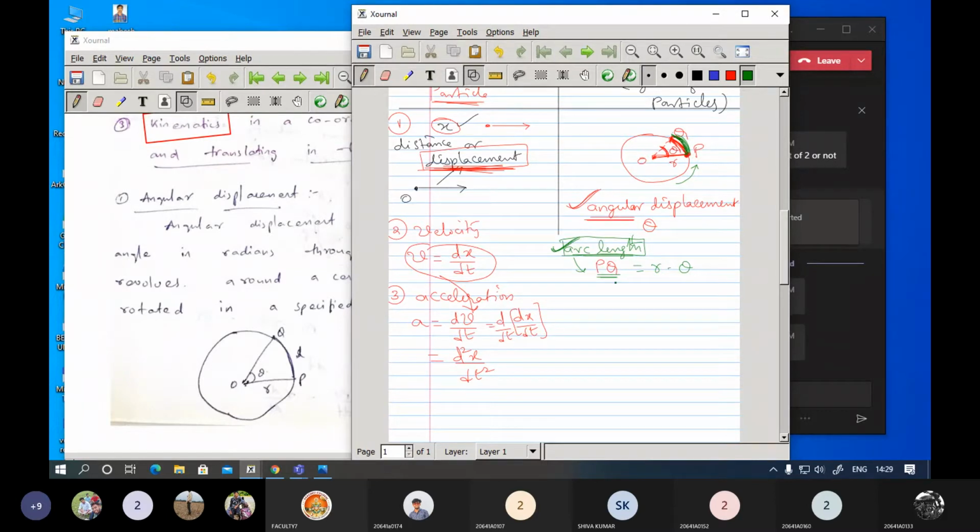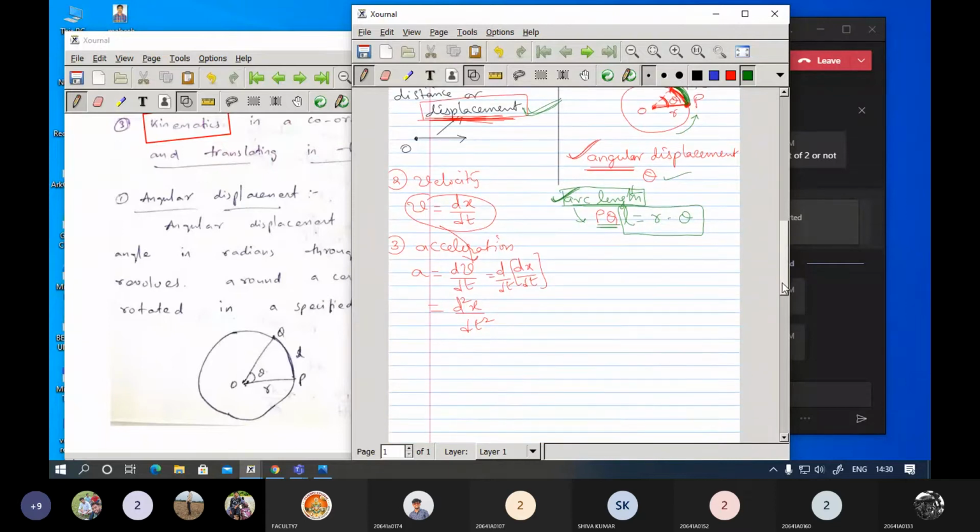Now let us go with the second point. The first thing is that the displacement of the particle is x. Now instead of displacement we are going to take the angular displacement, so instead of x we are going to take theta. The arc length we got as PQ, or you can take this as L, the arc length. So you can write L equals r theta.